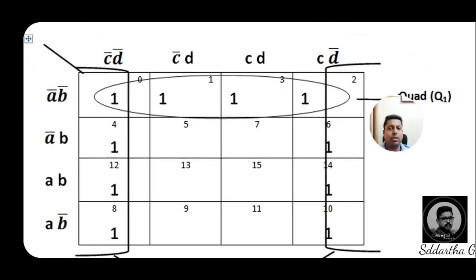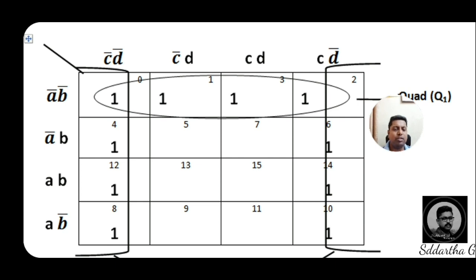See here. In the places of 0, 1, 3, 2 and 4, 12, 14, 6 and the other boxes, why are we writing 1? Because for the given decimal equivalents, we have to place 1. If you are closely observing, the decimal equivalents are also clearly shown.